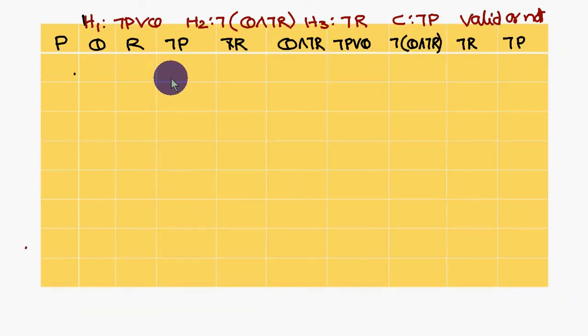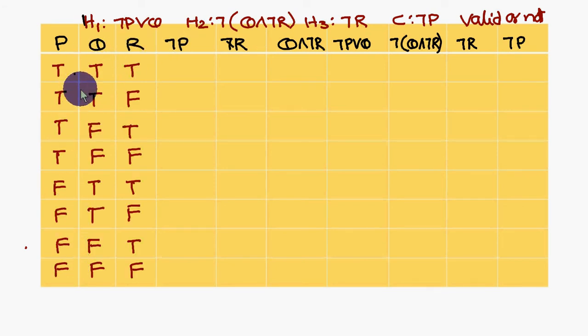As usual, here P, Q, R. That means we come across three statements: P, Q, R. So how many truth value rows are we going to get? 2 cubed rows will be there, that means 1, 2, 3, 4, 5, 6, 7, 8. So 8 rows will be there. Next, not P or Q, then negation of Q and not R, and not P.